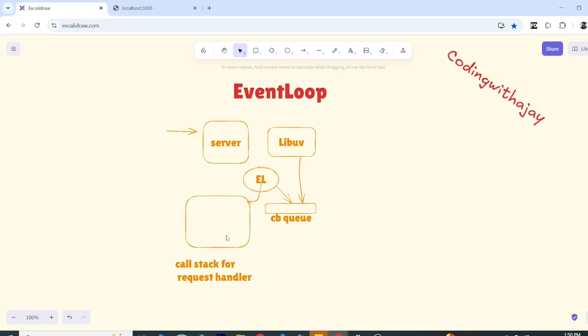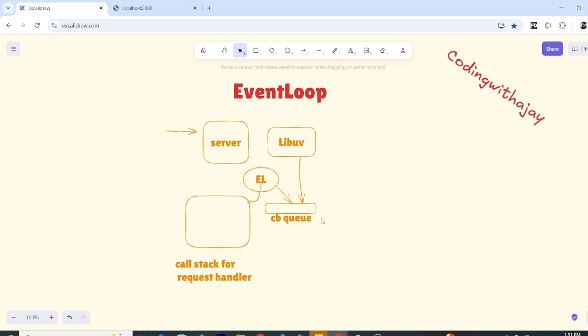The event loop says okay, the call stack is empty, and as soon as it is empty, it says okay, this is free. So are there other requests? If yes, it puts them into this call stack and starts handling them. While doing that, it also keeps checking this callback queue, because remember that task read file we gave to the libuv library. As soon as it is done, libuv or the appropriate manager will push that task to this callback queue, like okay, the work is done, and here's the callback that is associated with it. So you can run it whenever you want.